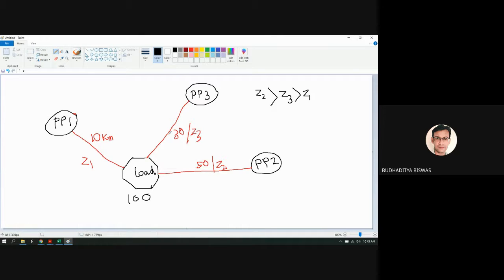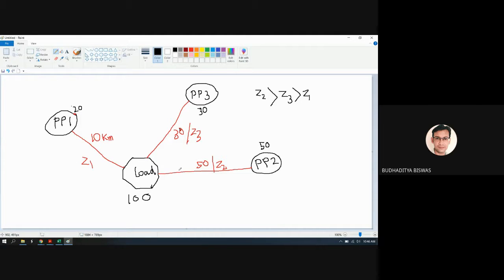After applying your economic operation criteria without considering the transmission loss, it comes out like this: this one should generate 50, this one 30 megawatt, and that one should generate 20 megawatt. So that is the result after you apply the economic criteria here.